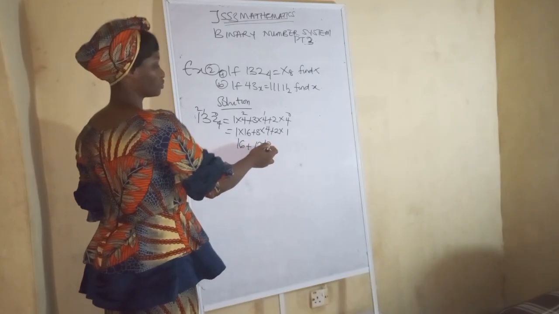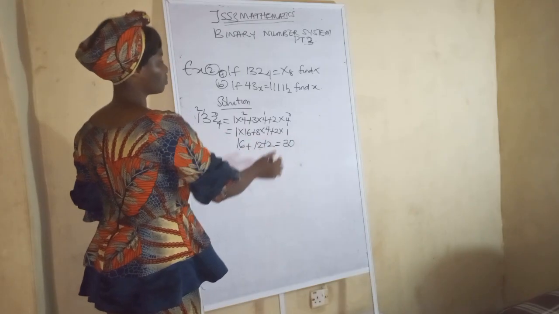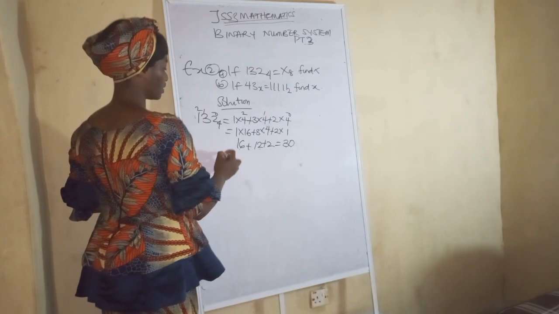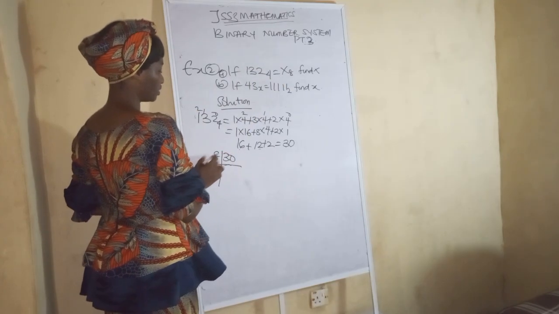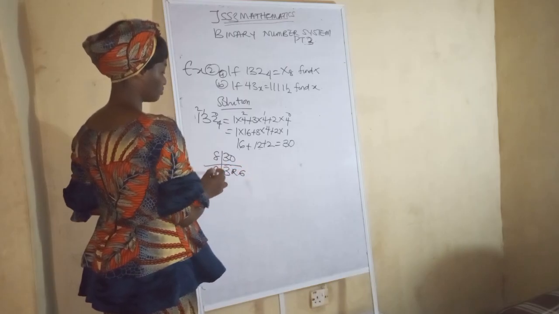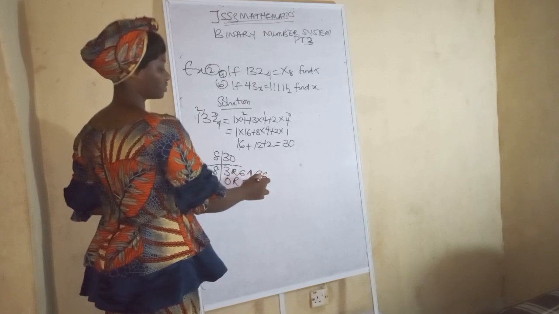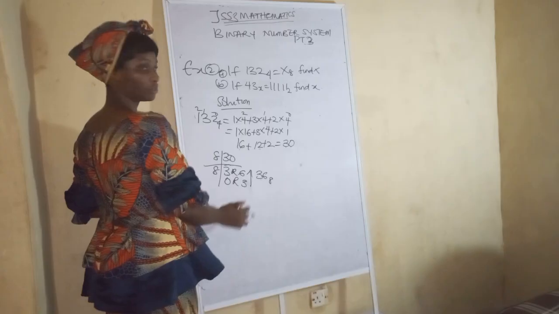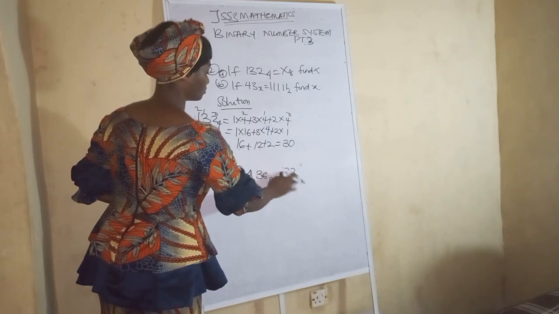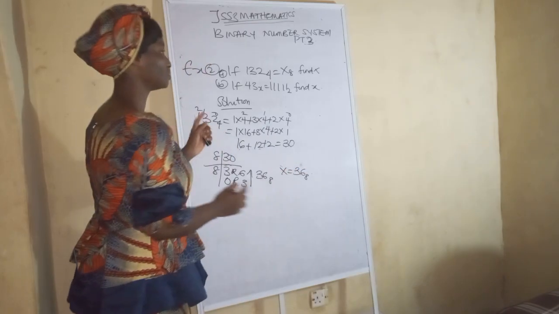Have you seen that now? So 2 plus 12 is 14. 14 plus 16 is what? 30. You understand? So that's for that. So wherever we get now, we divide by this base, so we can get our x. So now let's divide by 8. So now 30 divided by 8 is what? 3, remainder 6. So now 3 divided by 8 is what? 0, remainder 3. So we have 36. So this is our x. So this is in base 8 now. So we now have our x to be what? 36. So now that is how to solve that now.